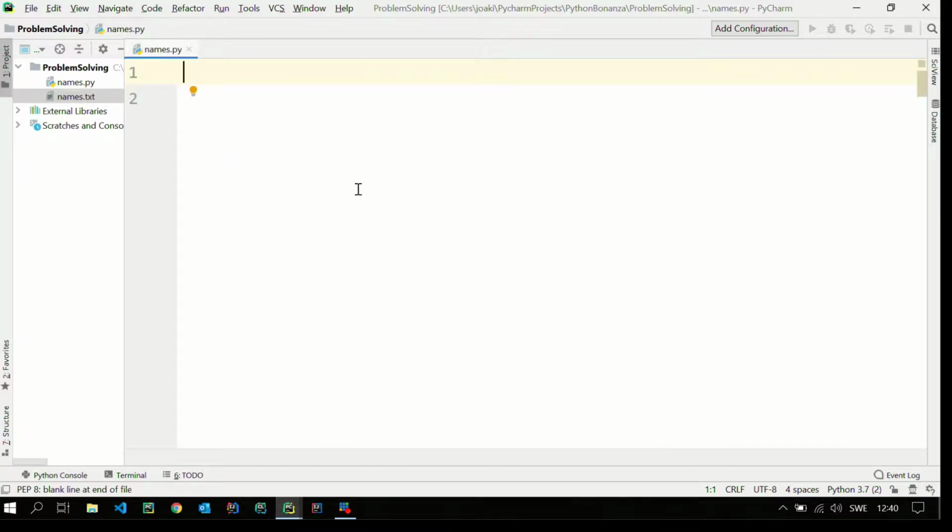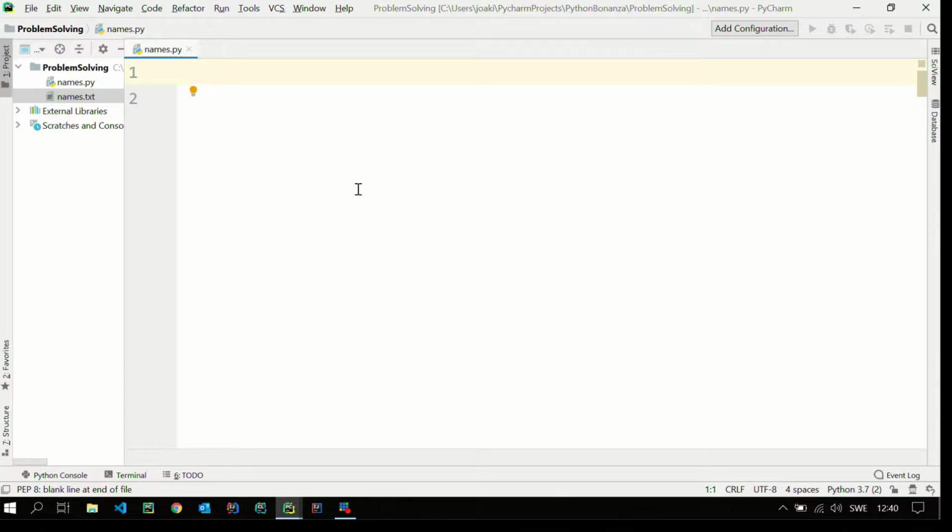Okay, so the first part here was to figure out a way to read all the names from the file, one name at a time. So the first step will be just to do that and print them on the screen to see that it actually works.